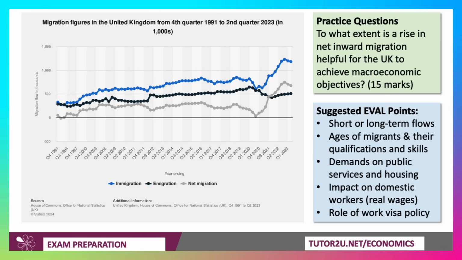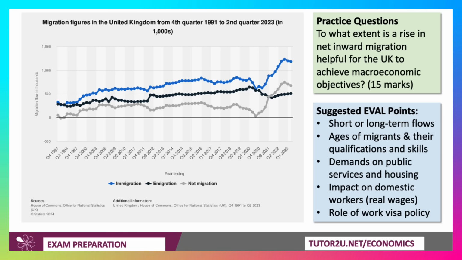But evaluation points. This chart, of course, shows the level of migration in and out and net, but it doesn't tell us some of the detail that could be super important. So are these short or long-term flows? How long are people who come into the UK staying for? What are their ages? What are their backgrounds? What are their skills, their experience and their qualifications?